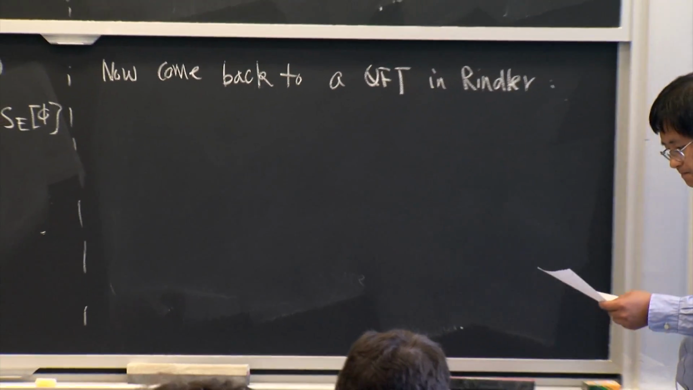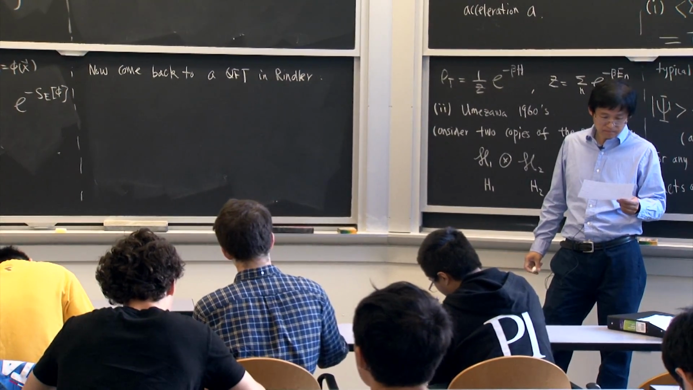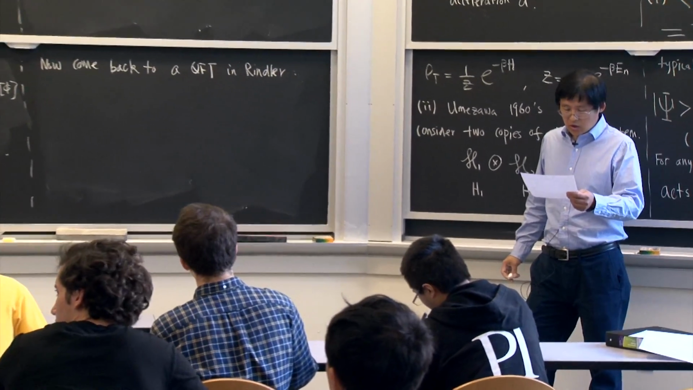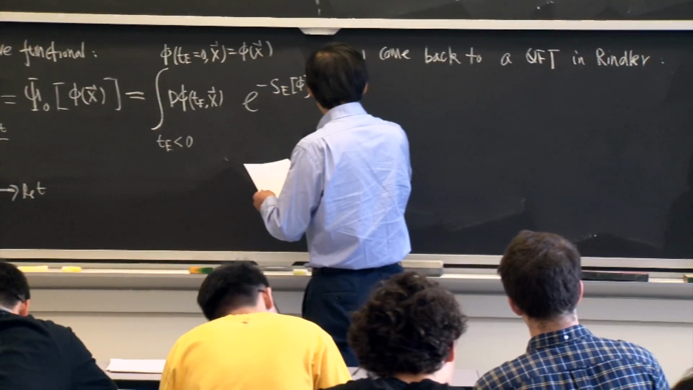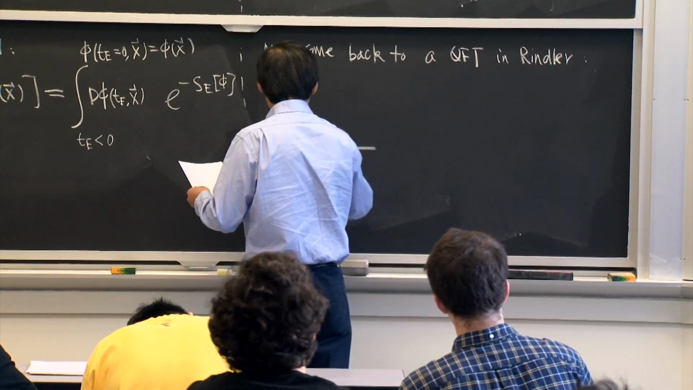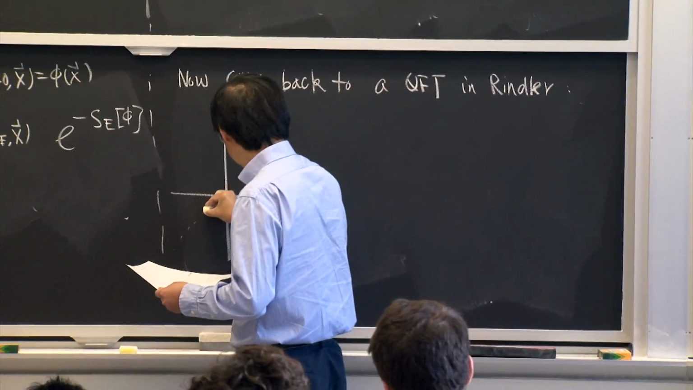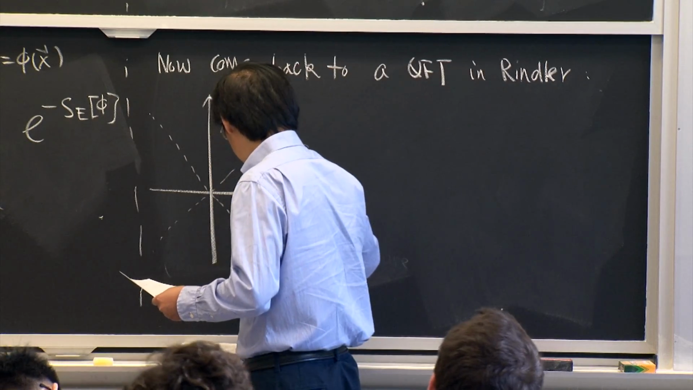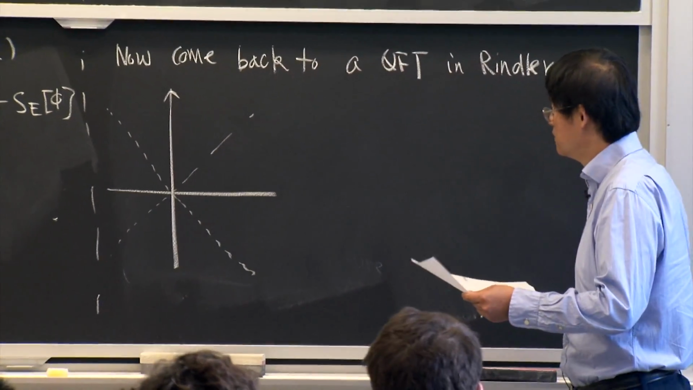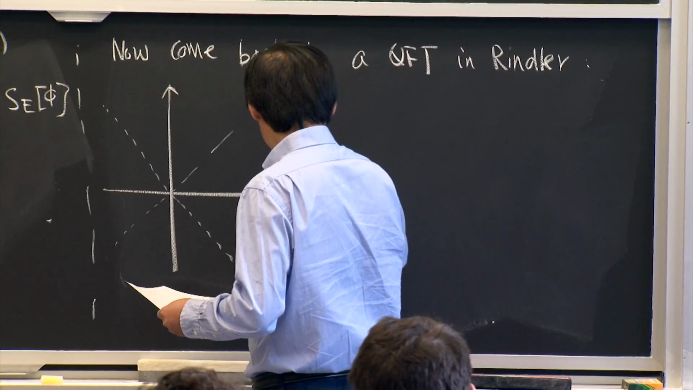Rindler. Let's consider scalar field theory, for example. Let me just remind you again of Rindler, so I'll write down some key formulas here. Rindler is the right quadrant of the Minkowski spacetime, separated by this light cone. Suppose this is x, this is t,